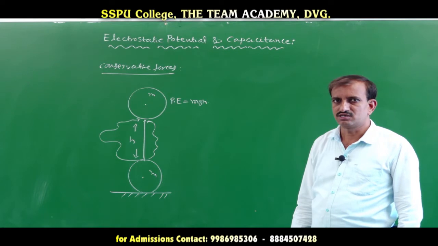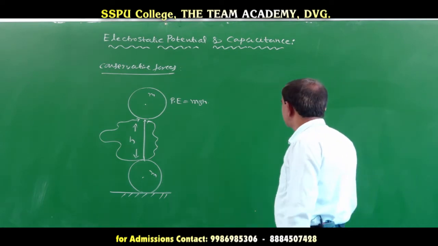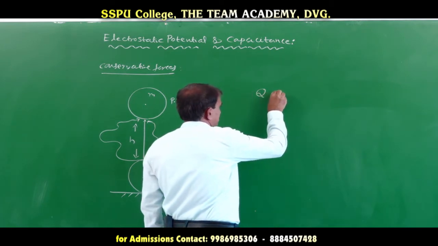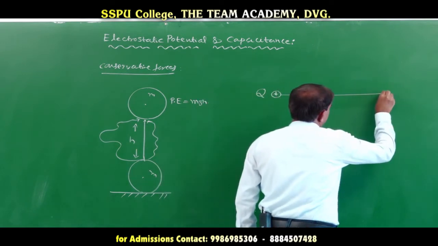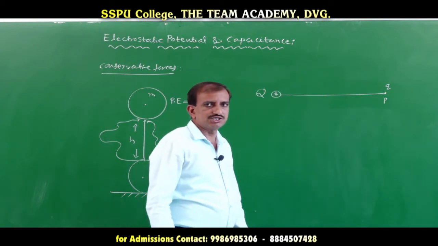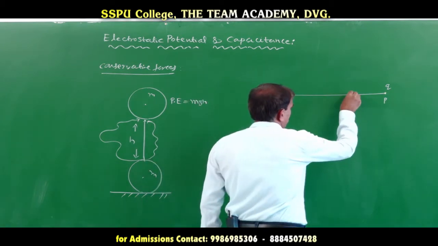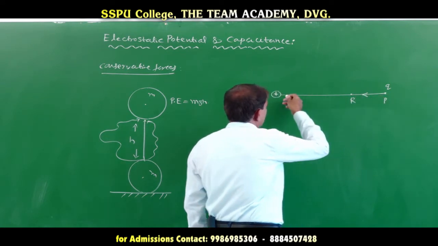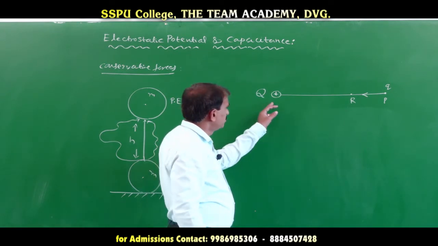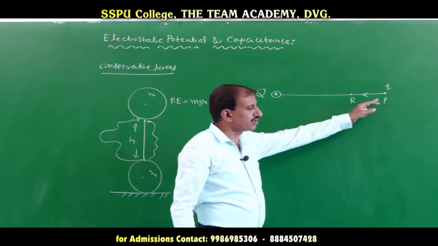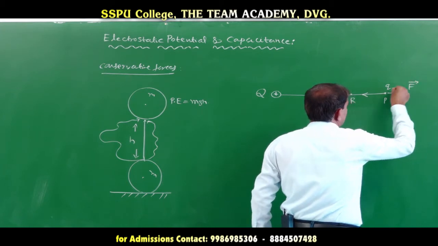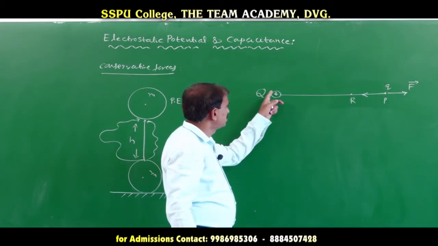To explain the electrostatic force, let us consider a charge plus Q placed at some origin. Consider one more charge q at P. Let the charge be moved from point P to point R against the electrostatic force of Q. The charge Q exerts a force on the small charge q in this direction. This is the electrostatic force on the small charge q due to the big charge Q.